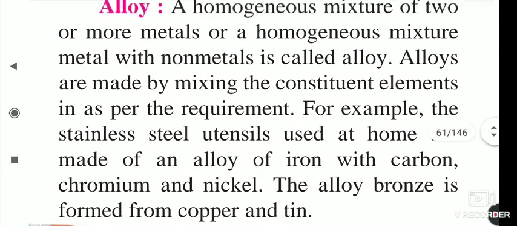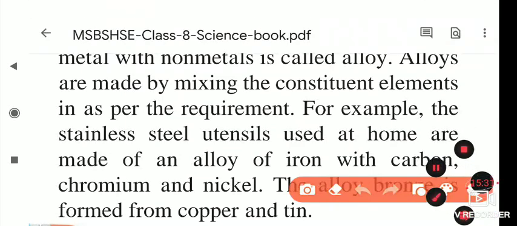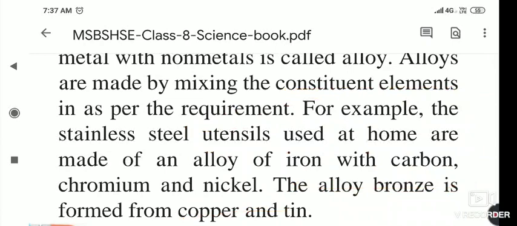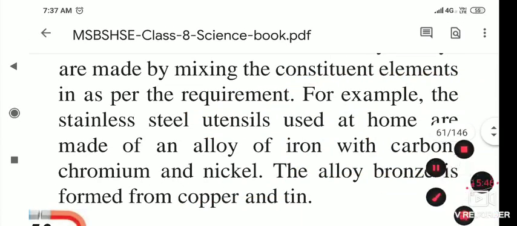Alloys are made by mixing the constituent elements. How can we make the alloy? By mixing the constituent elements as per requirement. There is a particular percentage for each metal, and if we add it in, then what happens? The alloy is formed. So the first alloy that we will see is stainless steel.